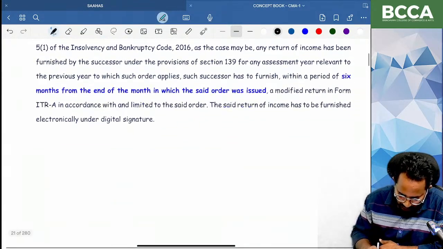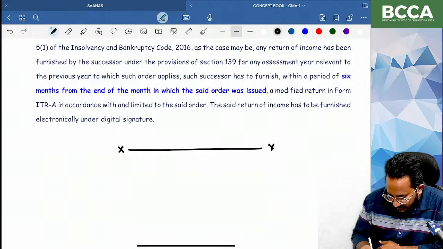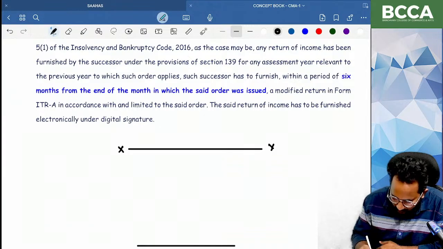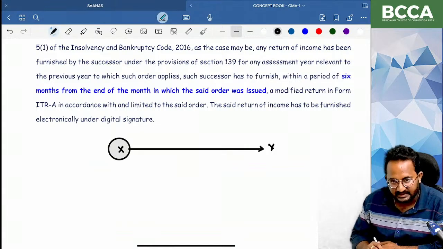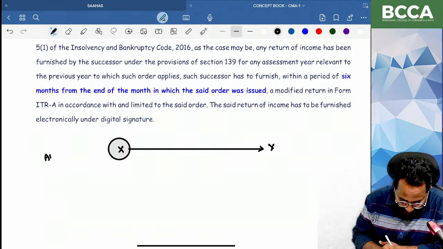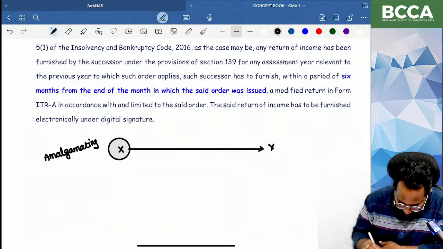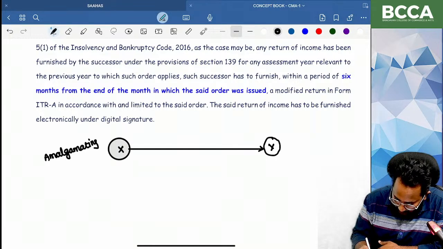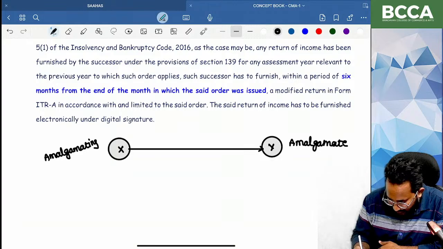Suppose X Limited amalgamated with Y Limited. Can you tell me what that company that loses its existence is? X Limited loses its existence. That company is called the amalgamating company. And the company continuing as the successor is the amalgamated company.